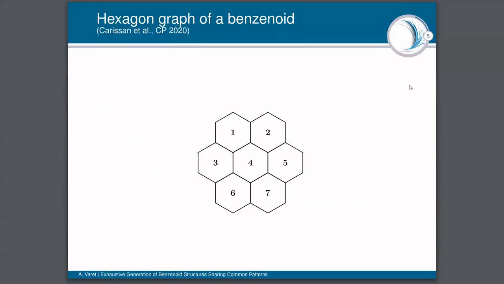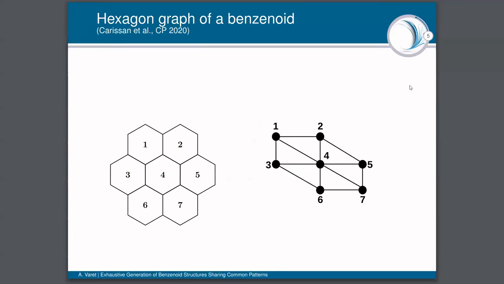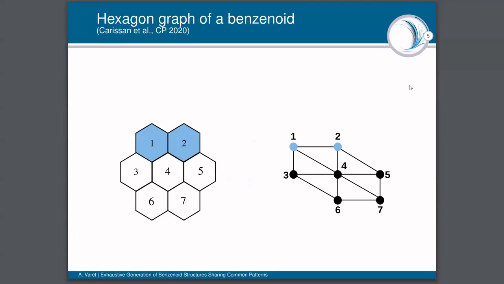Then the hexagon graph of a benzenoid is the graph obtained by replacing each of its hexagons by a vertex. Then two vertices are going to be linked by an edge if and only if the two associated hexagons are adjacent in the benzenoid.